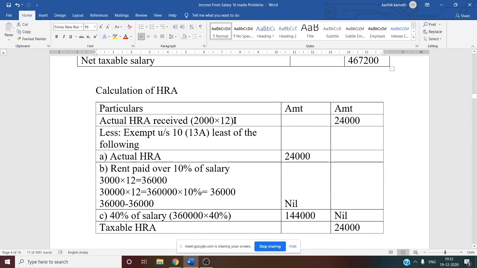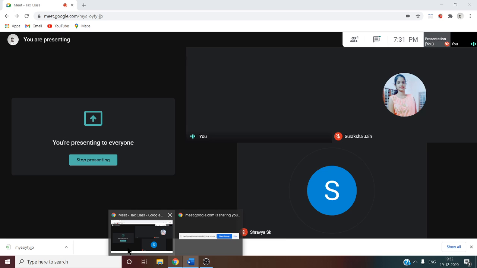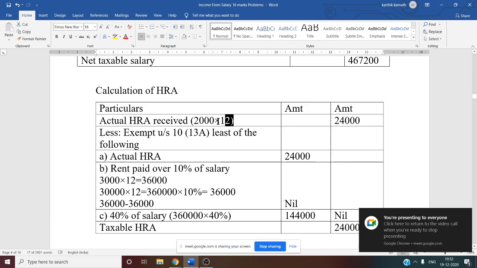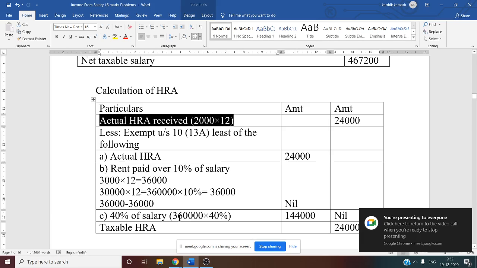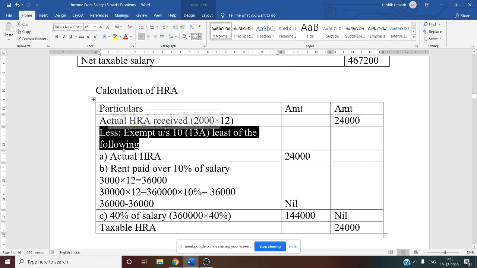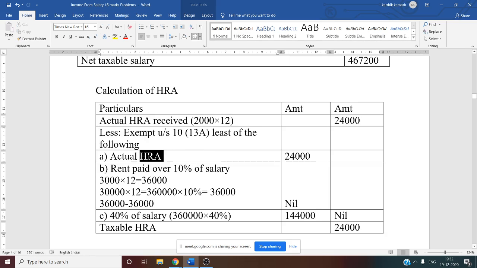So now the HRA calculation, like how we used to do in the tax-free income, the same format we have to follow here. See this, actual HRA received. First thing you have to write in the outer column: 2000 into 12, we have written 24,000 in the outer column. Less: exempt under section 10 clause 13A. This is the section for HRA, so you have to write exempt under section 10 clause 13A, least of the following. Whenever it is least of the following, the first point is actual HRA received for the relevant period.